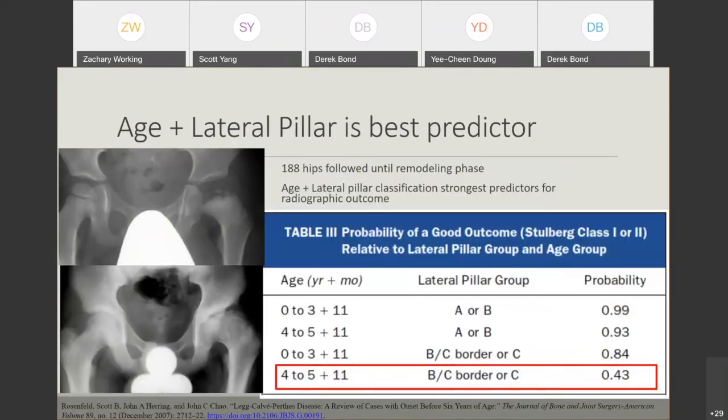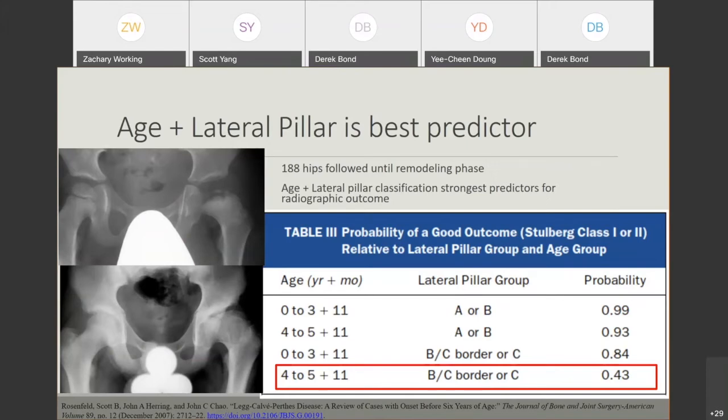In one study, when you looked at only younger age, less than 6 years old, we want to know, do they all do well? And that's not really the case either. Although they do better than older kids, those kids from age 4 to 6 who had lateral pillar B/C border or type C, meaning more necrosis to the femoral head, had only a 0.43 probability of having a good radiographic Stolberg type 1 or type 2 outcome.